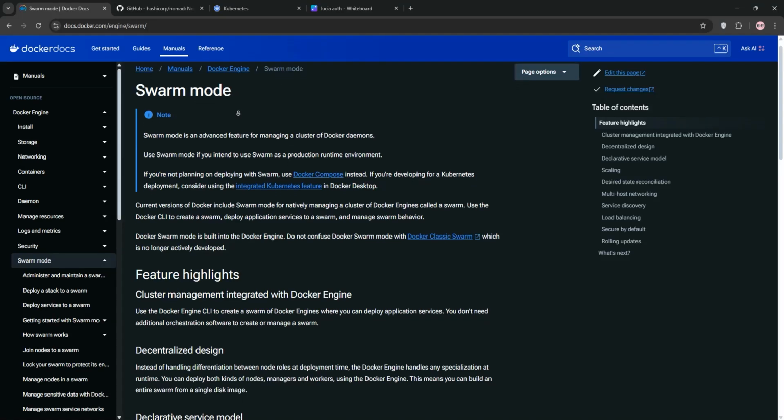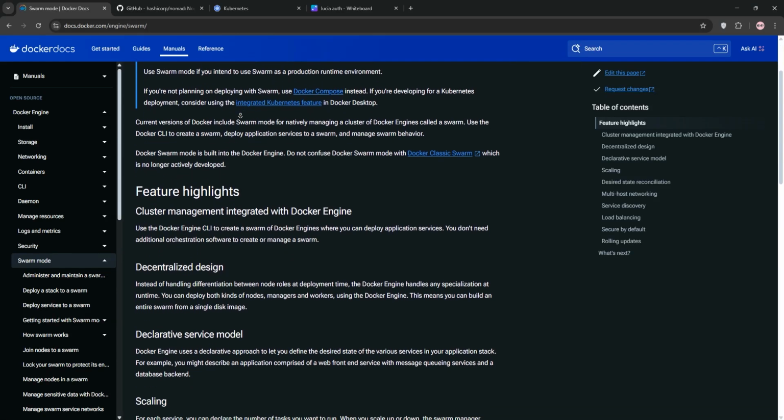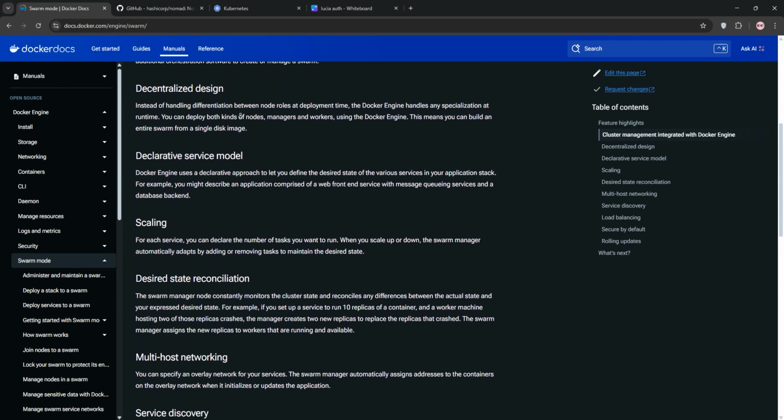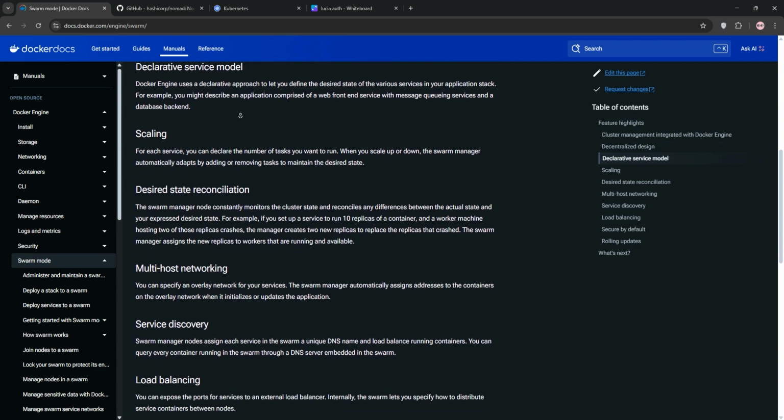Hey everyone, today we're diving into container orchestration with a quick comparison of Docker Swarm, Nomad, and Kubernetes. Let's break down each one and see how they stack up to find the best fit for your needs. First up, we have Docker Swarm.